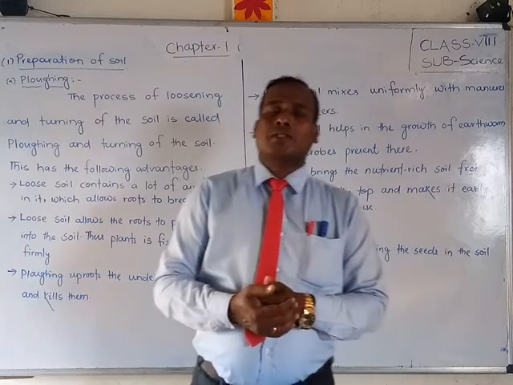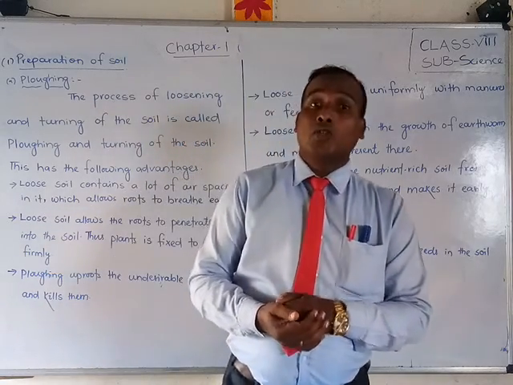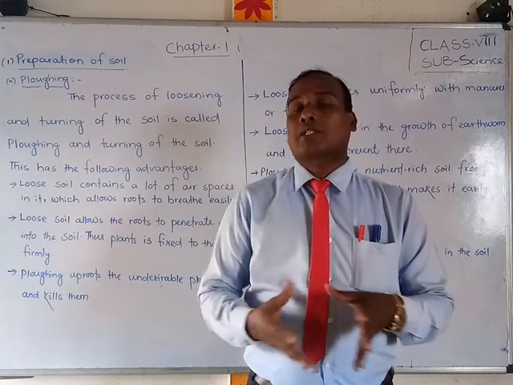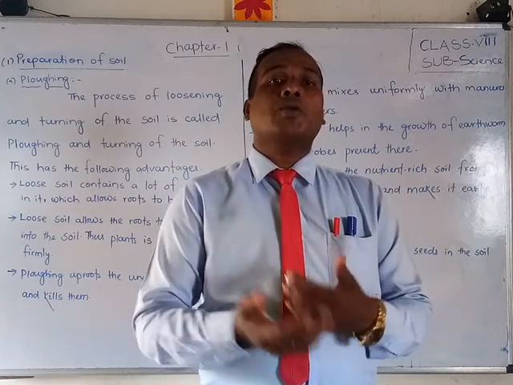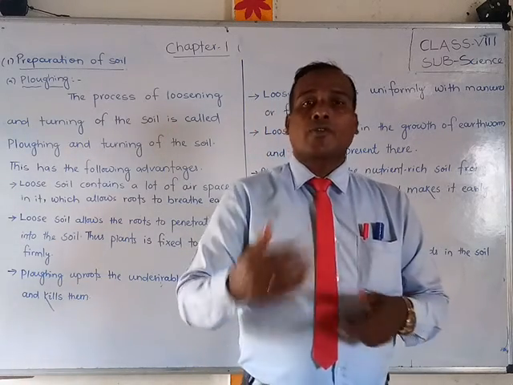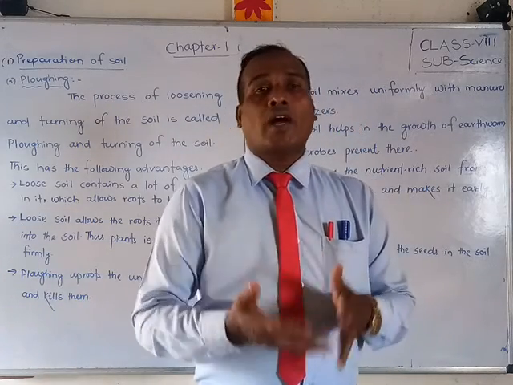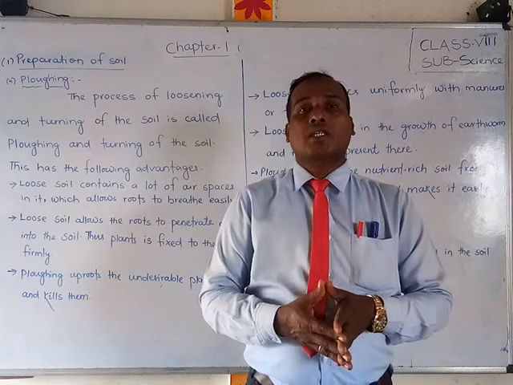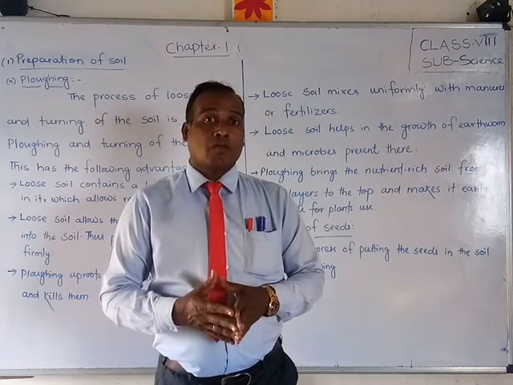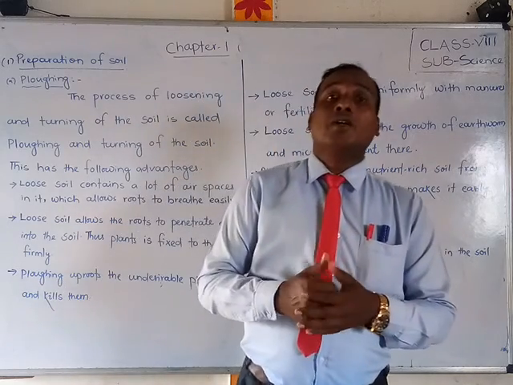So there are 2 methods, called plowing and tilling. Plowing means what? The plowing is what they do first: they loosen the soil. Why should we loosen it? By tilling or by plowing, by the plow, we make the soil loose. Why should we do that loosening of the soil? Because there are so many advantages, and if you loosen the soil, you will get more advantage.